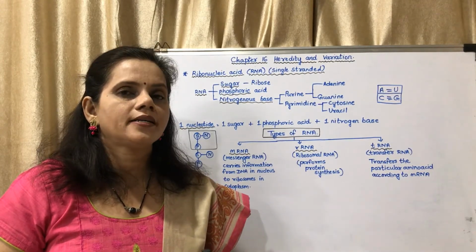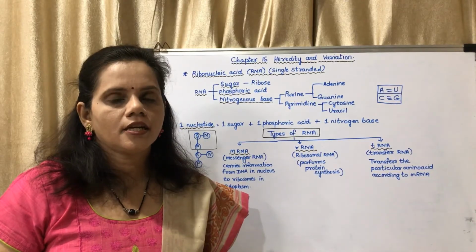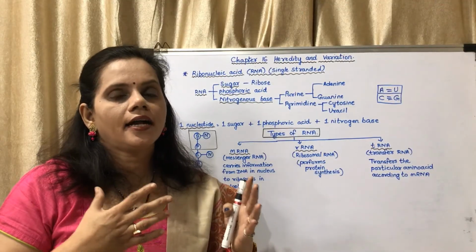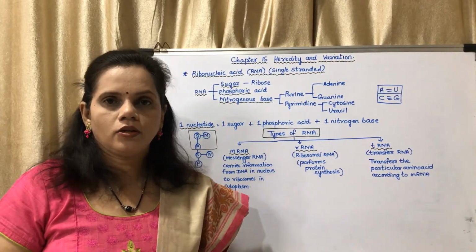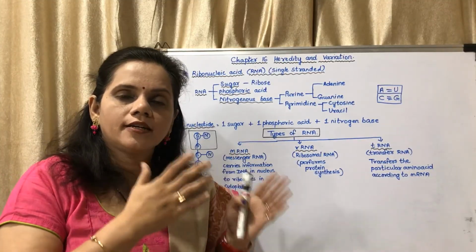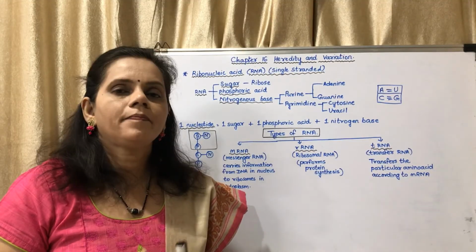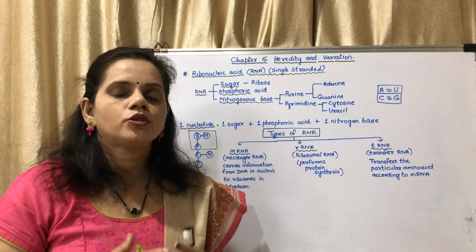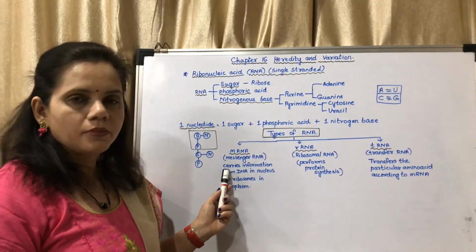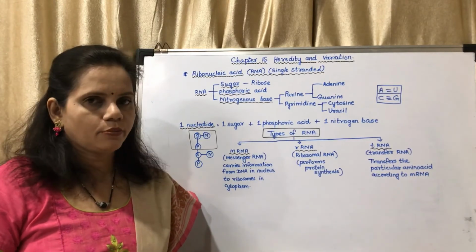But where is the mastermind? The mastermind is DNA. It is in the nucleus. So the code, the recipe, it is in the nucleus and the kitchen is in the cytoplasm. Okay. So that recipe has to be brought from the nucleus to the cytoplasm. That is carried out by mRNA. So what does mRNA do? mRNA carries the information from DNA in nucleus to ribosomes in the cytoplasm.